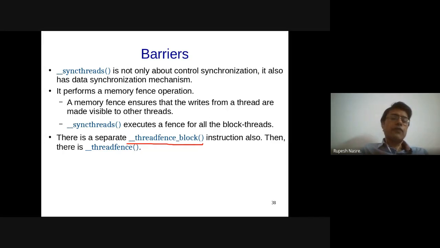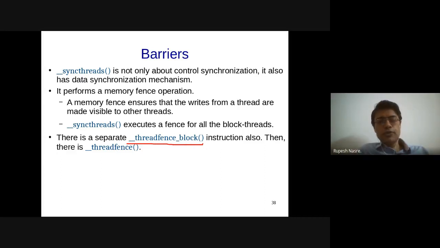But if there are threads which have executed before this thread, so this thread is writing to a memory location, then there is a threadfence. Those threads which have executed before may not see the effect of this particular write. But all the other threads which are yet to execute these instructions, maybe later after this threadfence, are guaranteed to see the effect of this particular instruction.